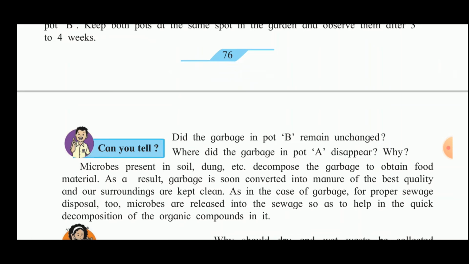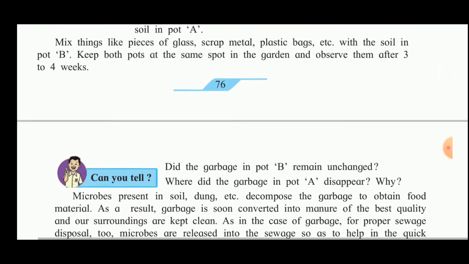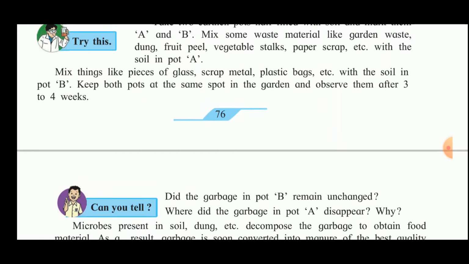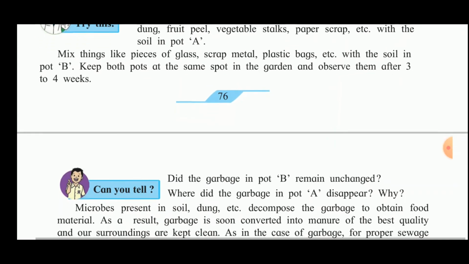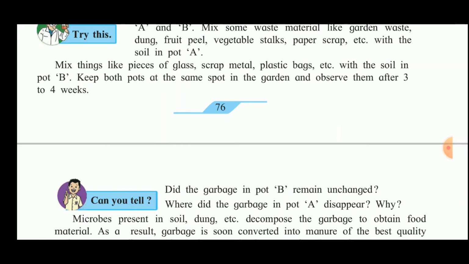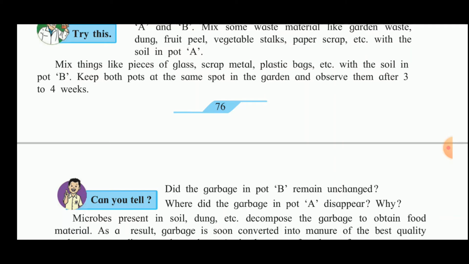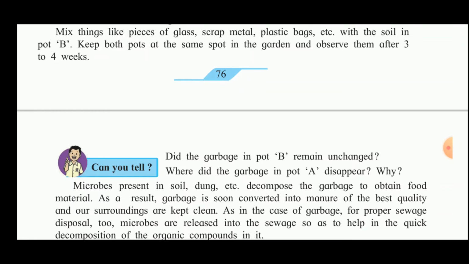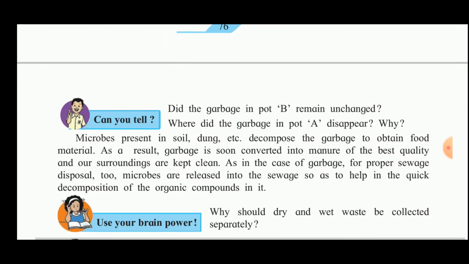Did the garbage in pot B remain unchanged? Yes, because in pot B, we have only added scrap metal, plastics, pieces of glass which are non-living. So there will be no decomposition, as microorganisms will not be present. And in pot A, the microbes are present, so they will decompose the waste into compost.